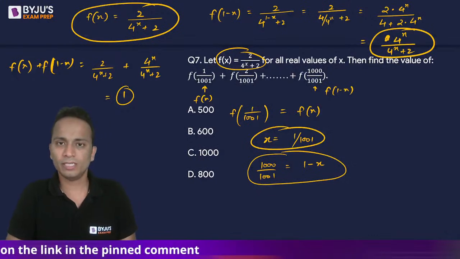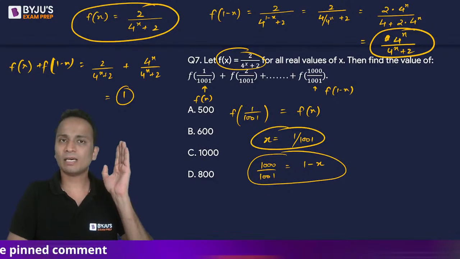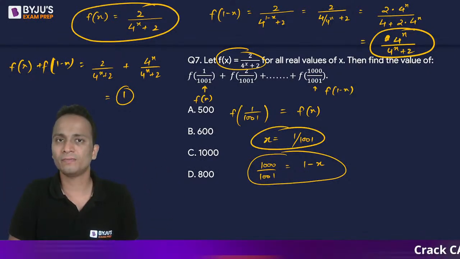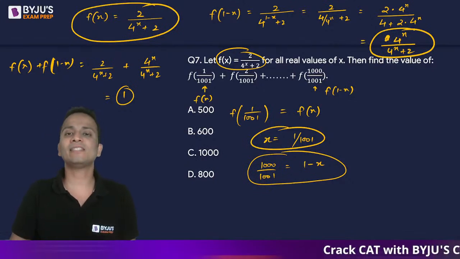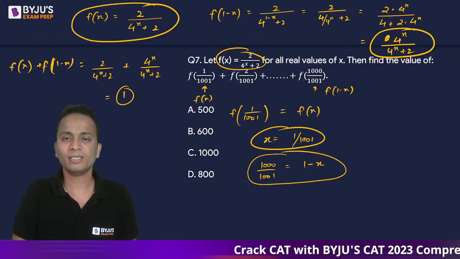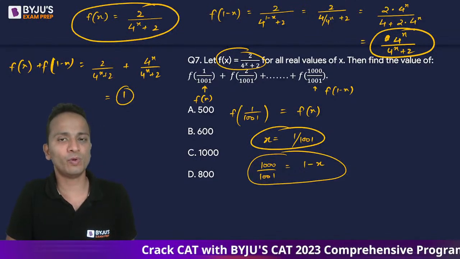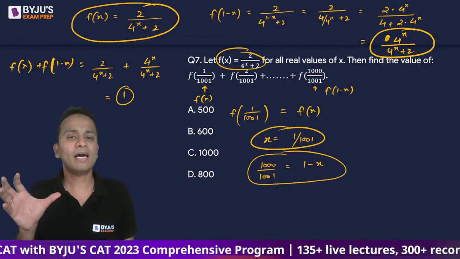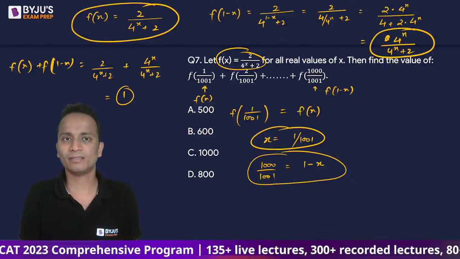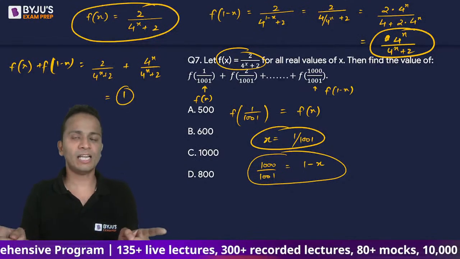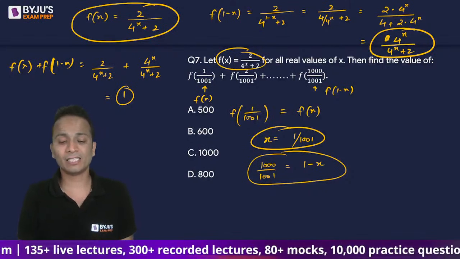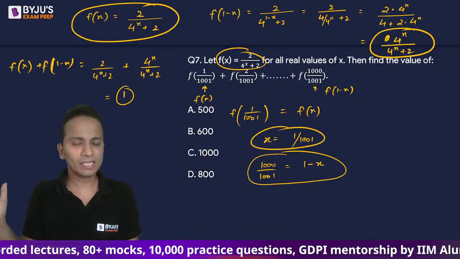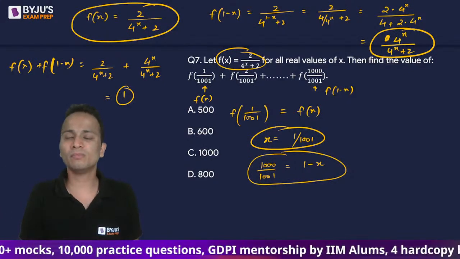Okay, so it tells me that the sum of first and the last term is equal to 1. Similarly, the sum of second and second last term will also be equal to 1. Third and third last term, the sum will also be 1, and so on. So every two terms will combine and their sum will be equal to 1. Every two terms, first and last, second and second last, third and third last, the sum will be 1. You will keep on adding these terms, taking two terms in pairs.